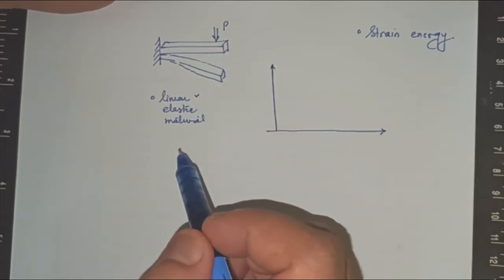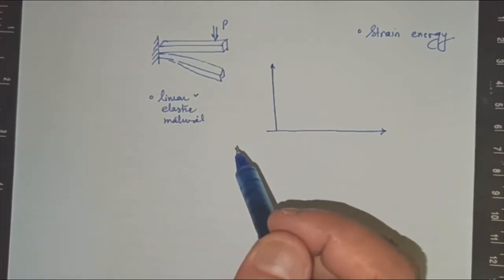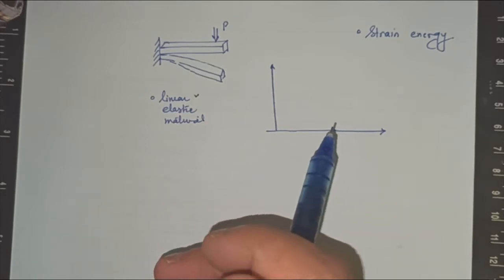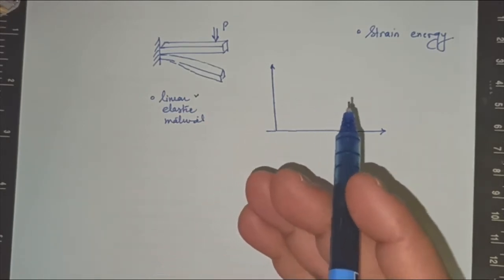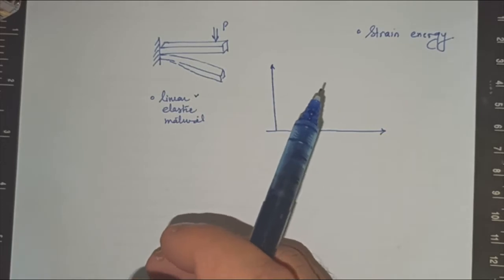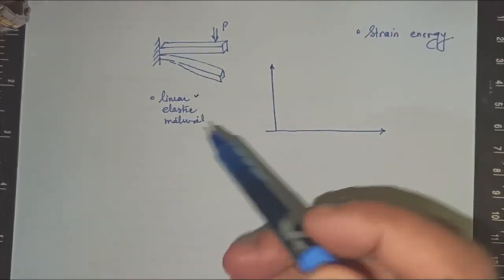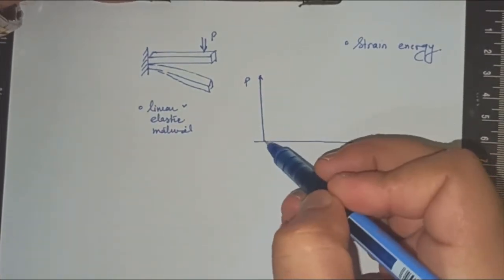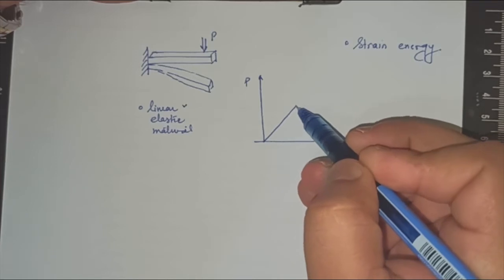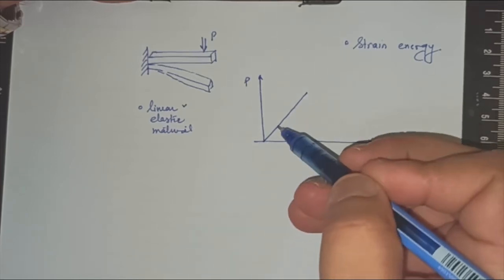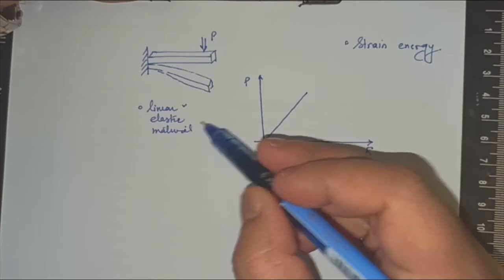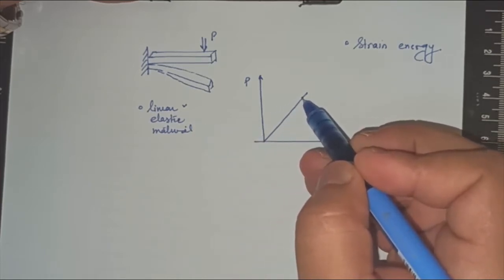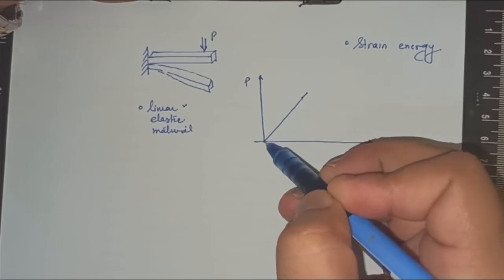It should be elastic. Elastic means that once the load is removed, the material will come back to its original position. That means the strain energy will be recoverable. So if you load the structure, your load displacement curve would look like this. It will be linear, like a line, and elastic means that if you are at this point and remove the load, you come back to the original position.